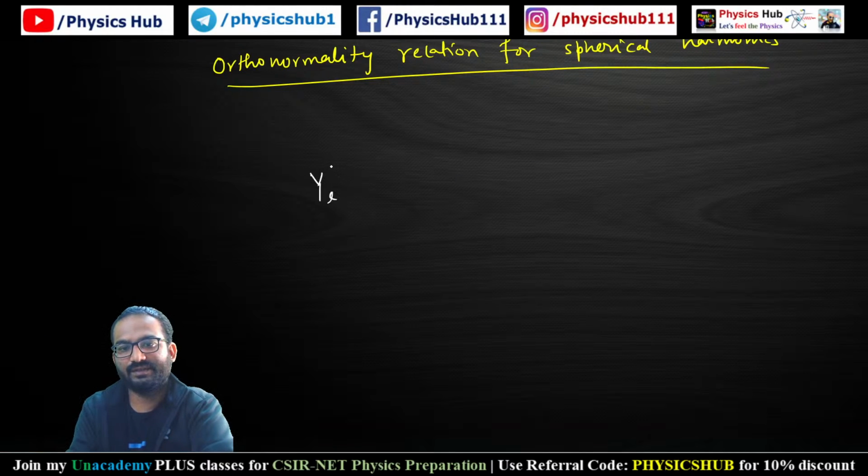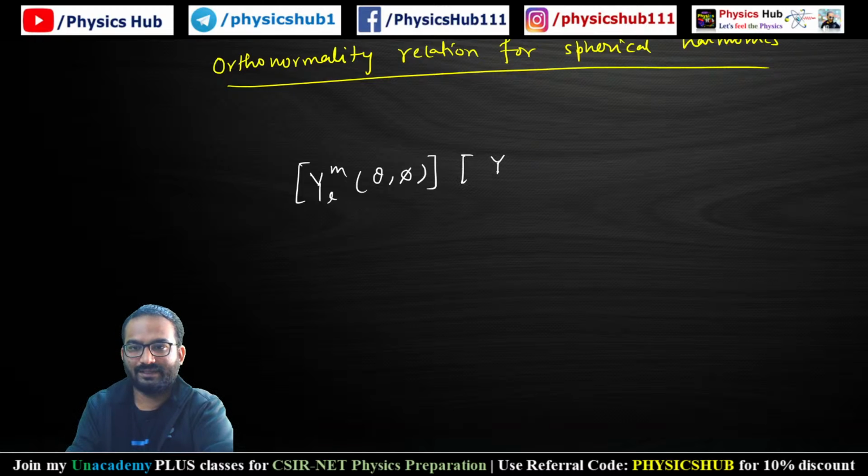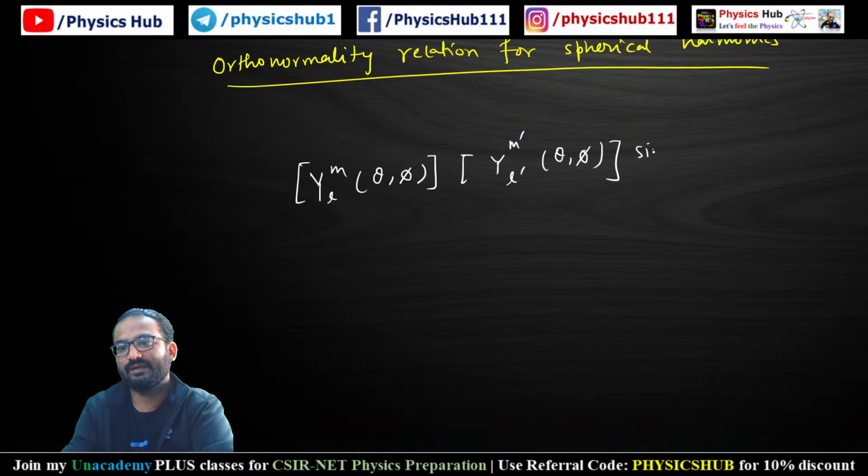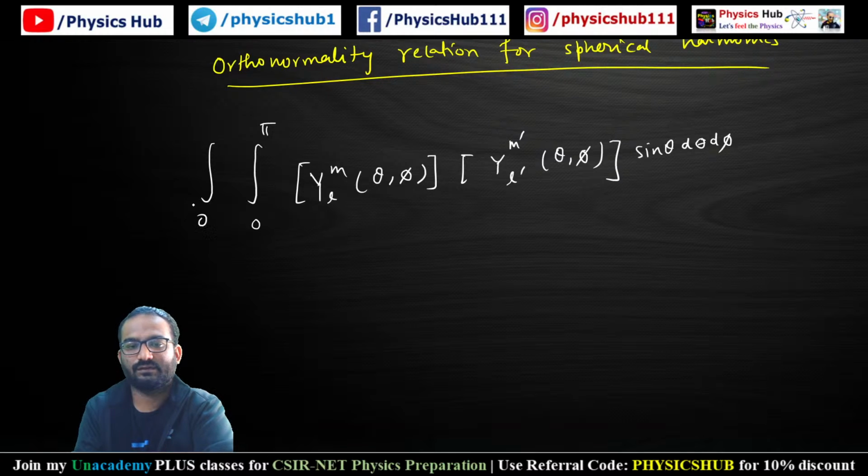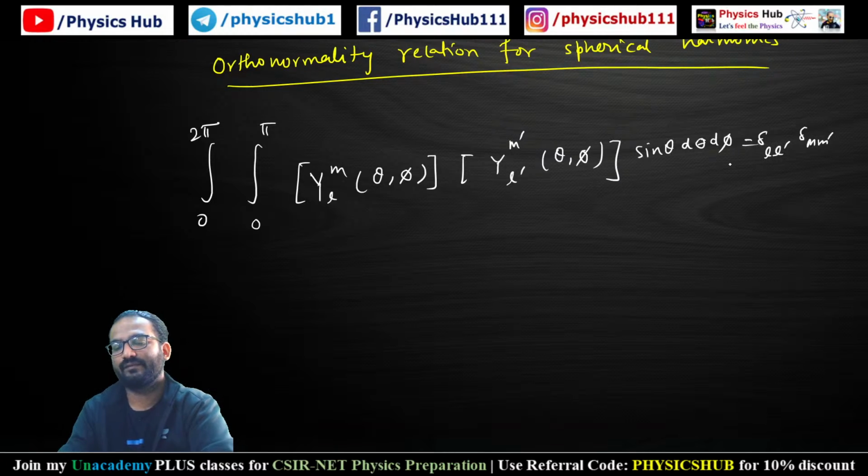Y lm theta phi, this is the spherical harmonics. If you multiply with this Y lm theta phi, Y l prime m prime theta phi, kind of psi star psi, into the volume element sin theta d theta d phi, and you are doing the integration for theta from 0 to pi, and for phi from 0 to 2 pi, this should be equal to delta L L prime delta M M prime. Okay, this is the orthonormality relation for spherical harmonics.